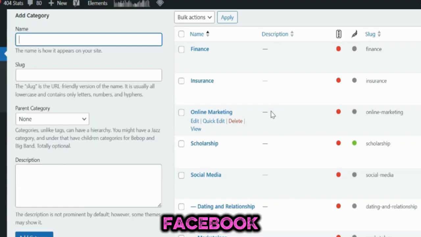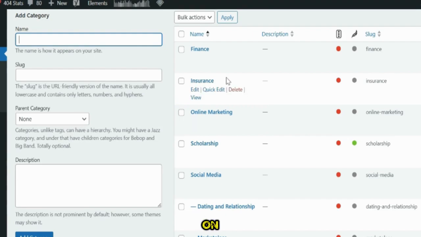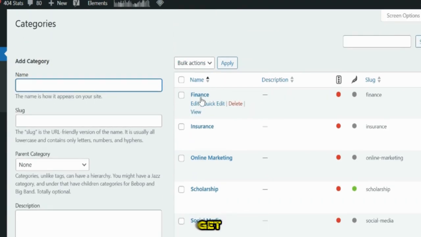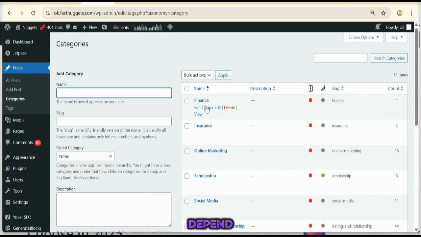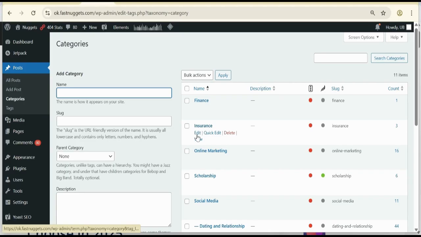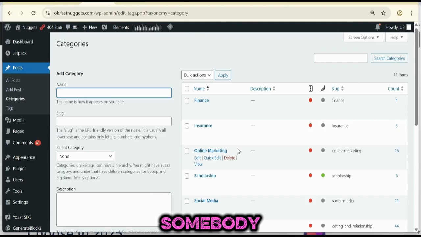Then on finance, you can write something on how to get loans. In America, they depend on those, how to get a loan, how to get a quick loan, how to get online loans. On insurance, car insurance, house insurance, family insurance, and so on. Then online marketing, mostly this has to do with stuff online, like affiliate marketing, where you can affiliate with somebody to sell and make a profit.